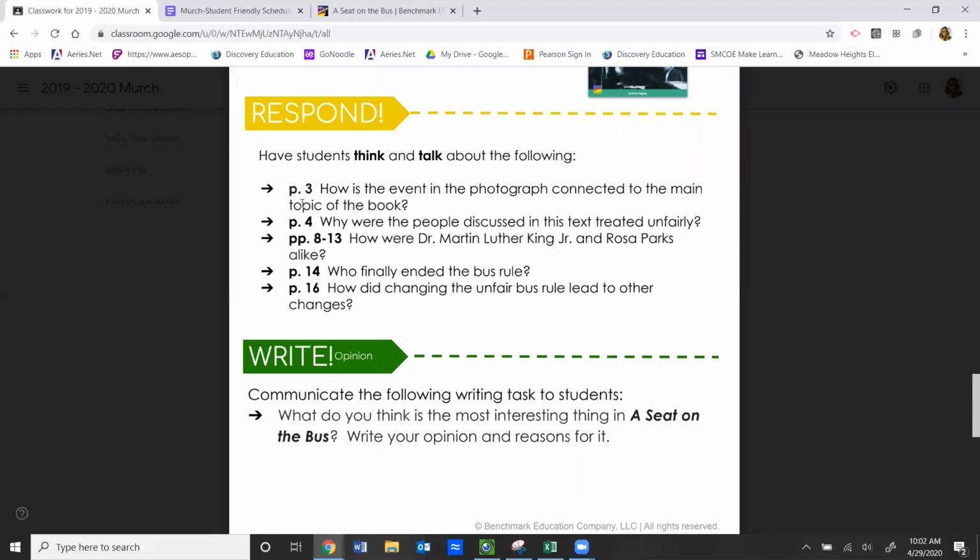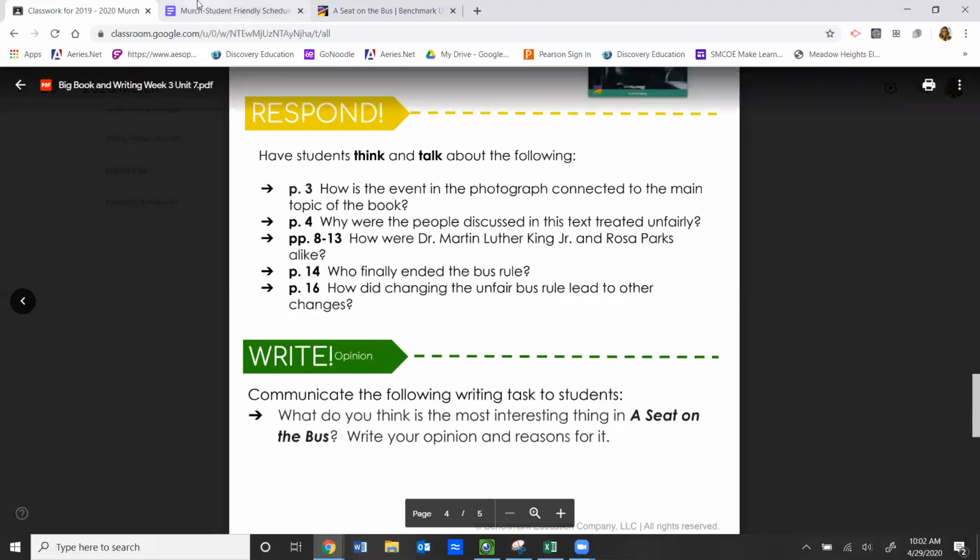Pages 8 through 13, you can use all of those pages to help you answer this question: How were Dr. Martin Luther King Jr. and Rosa Parks alike? Page 14, who finally ended the bus rule? Page 16, how did changing the unfair bus rule lead to other changes?